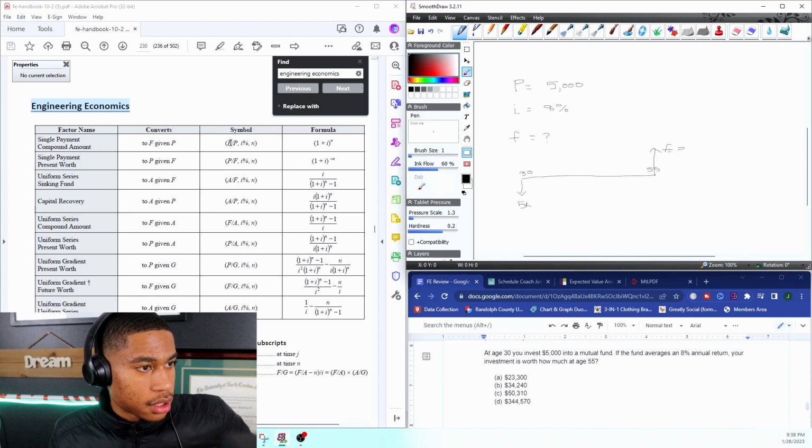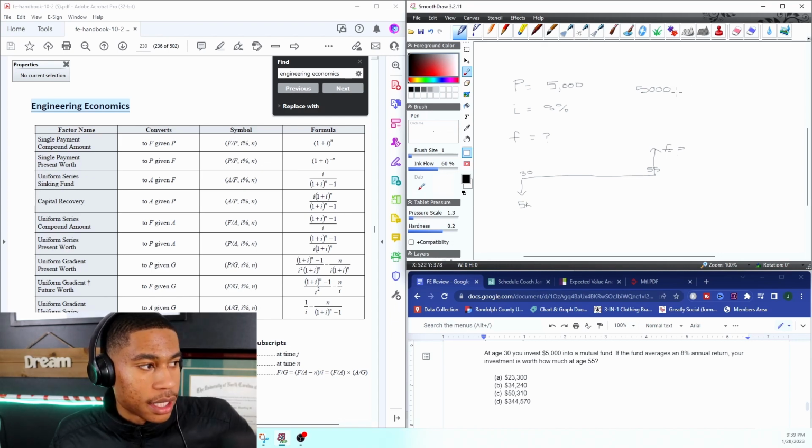Find F given P over an interest rate of i and n. We don't know what F is, but we've been given P, so we can use that. So we're going to take 5,000.